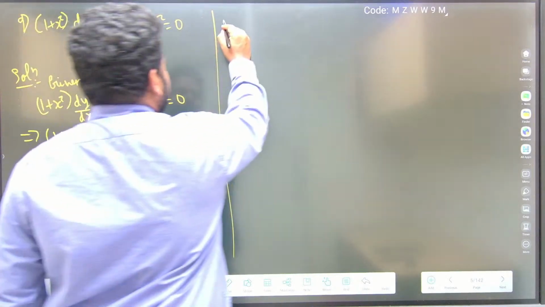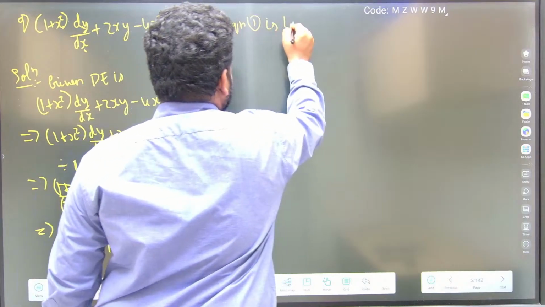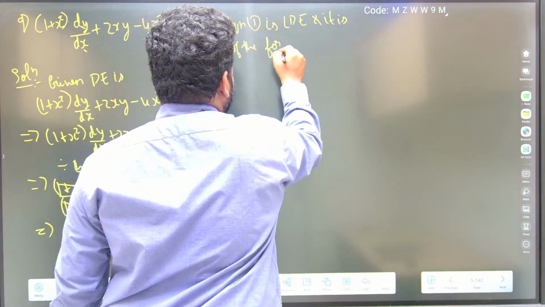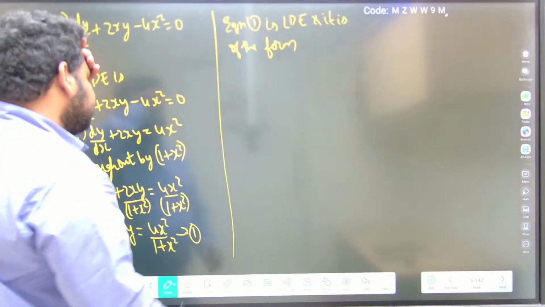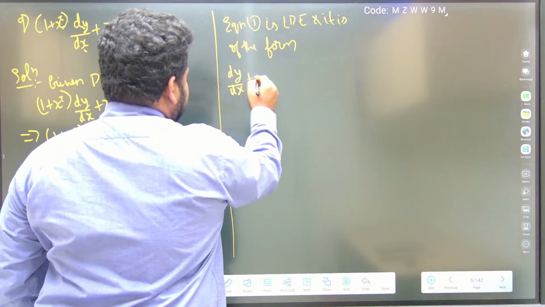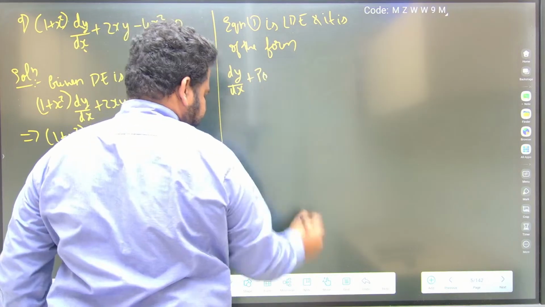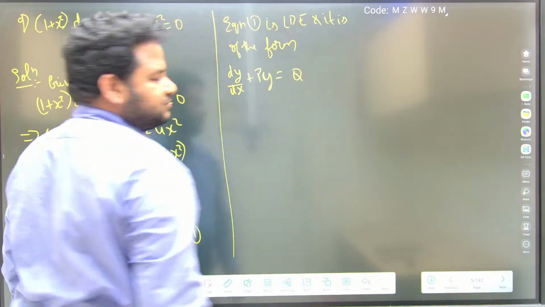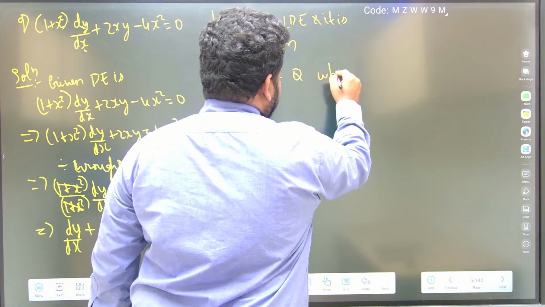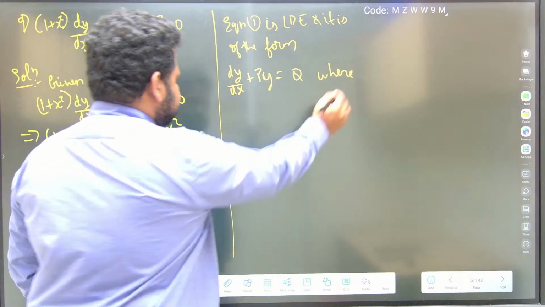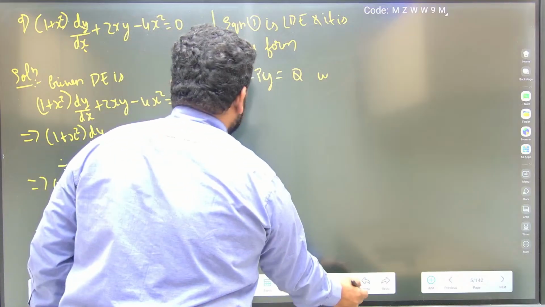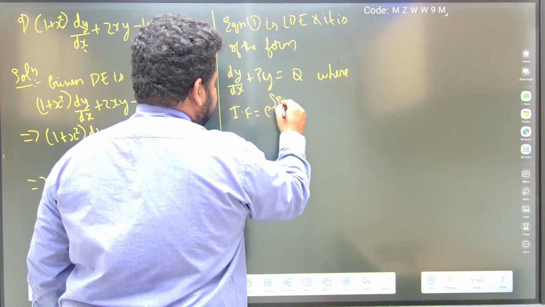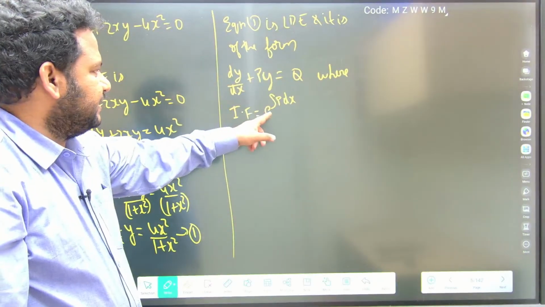Equation 1 is a linear differential equation and it is of the form dy by dx plus p times y is equal to q, where the integrating factor is equal to e to the power of integral of p dx.